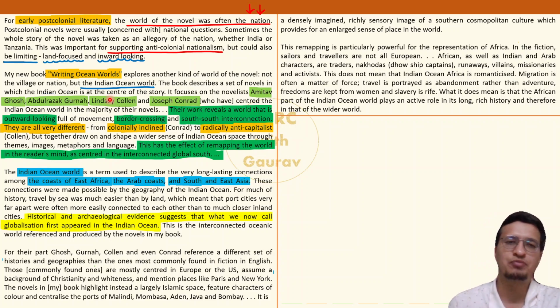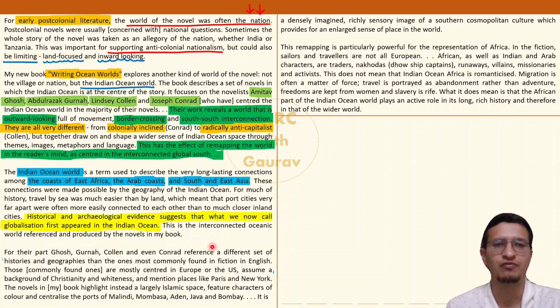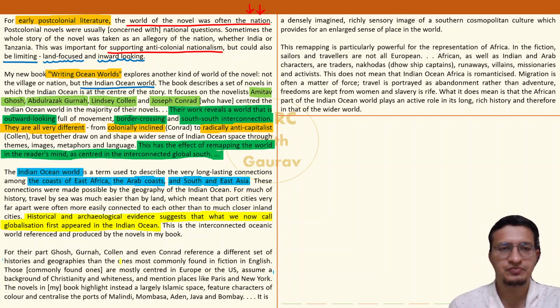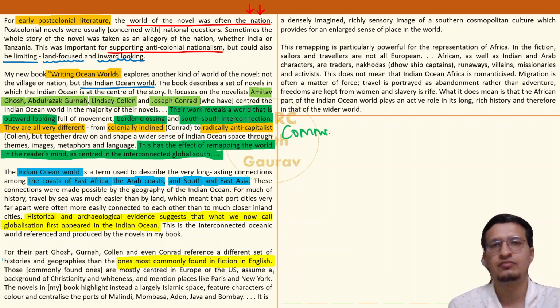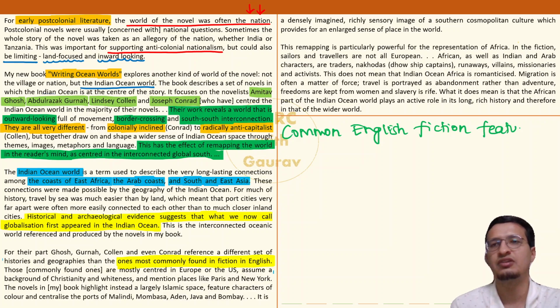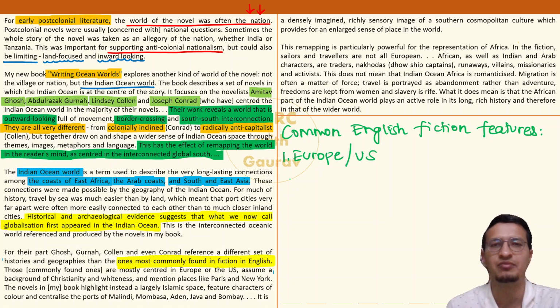All right. Fourth paragraph is amazing. Pay close attention. Fourth paragraph is amazing. What does the author say? कि आप ना जो सबसे कॉमनली फाउंड फिक्शन है इंग्लिश लैंग्वेज में, उसको उठा के देखो. What will you find? Common English fiction features. We will find typical cliché things like, यार देखो ये लोग पूरा वेस्टर्न कंट्रीज पे फोकस रहता है, सो यू विल हैव स्टोरीज व्हिच सेंटर अराउंड यूरोप और यूएस और नॉर्थ अमेरिका में भी.